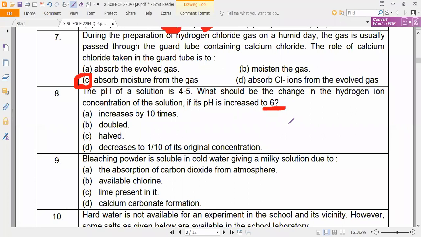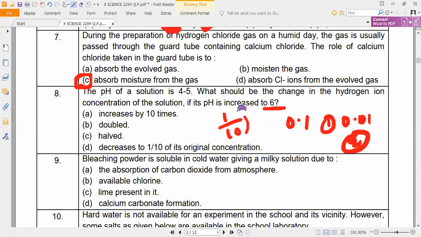Option D, sir. Decreases to 1 by 10 of its original, yes. As I said, pH value 1 means 0.1, pH value 2 means 0.01. Like that, when the pH value increases by 1, the concentration of H plus ions decreases by how much? 1 by 10 times. That is how to remember it. If the pH value decreases, then the concentration increases by how much? 10 times. So be careful with that.